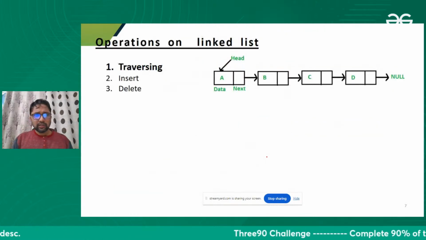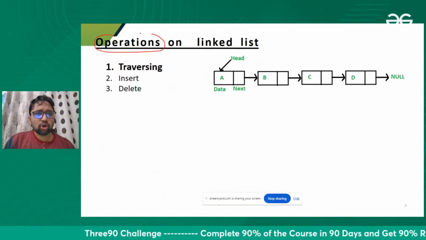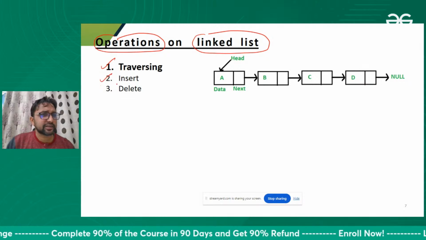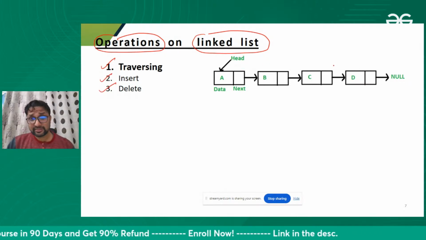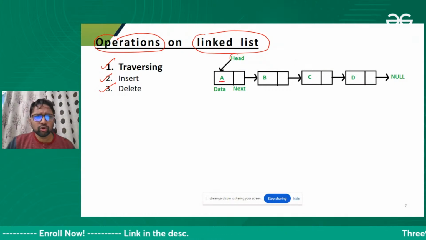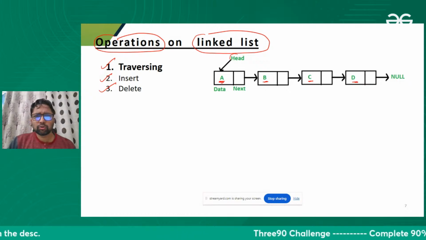Fine. Let's move on. Let's do some operations on the linked list: traversing, insertion, and deletion. Let's traverse the linked list from the starting to the end. We want to print all the elements of the linked list.